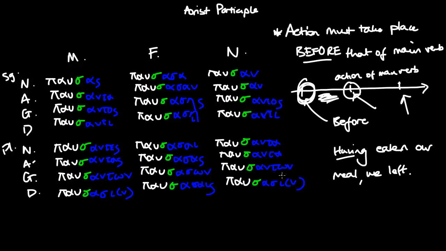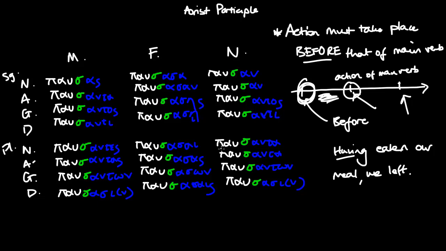Instead of saying "having", you could also say something like, after we had eaten our meal, we left, or even when we had eaten our meal, we left. Because even with the use of the word "when", although it seems like they're happening at the same time, there is still an implicit delay between the two actions. So I hope now you understand when we use the aorist participle, but now we need to know how to form it and how to spot it.